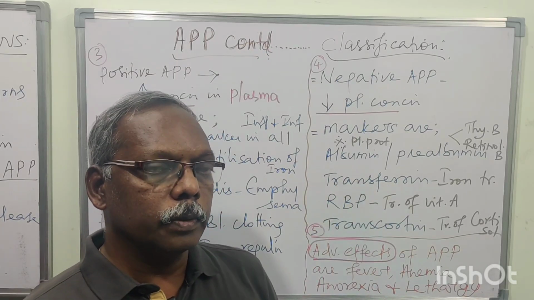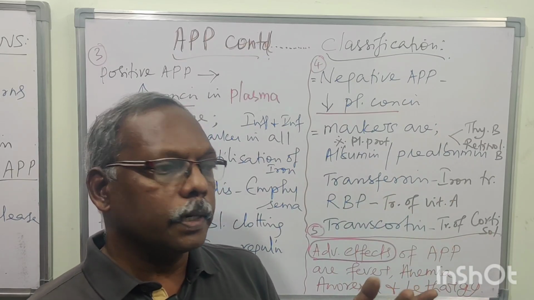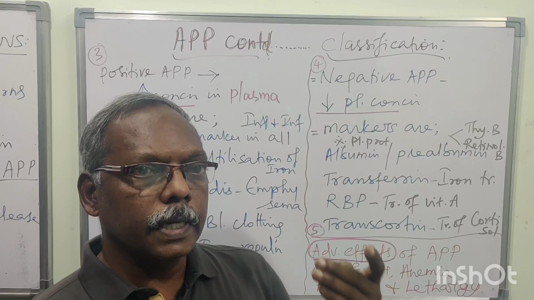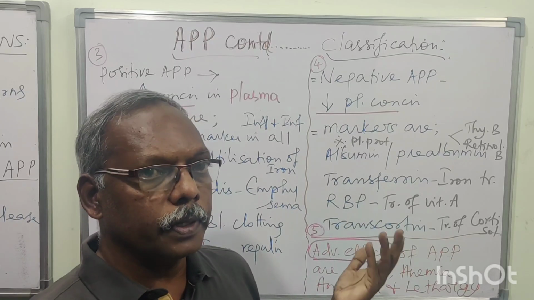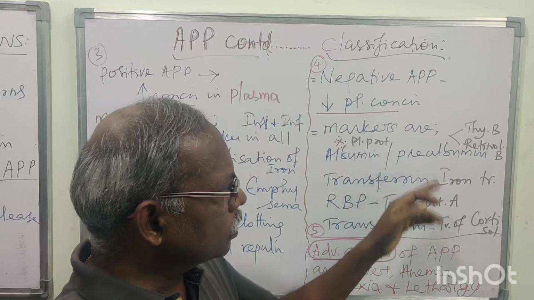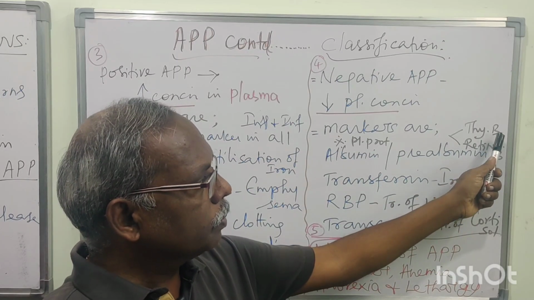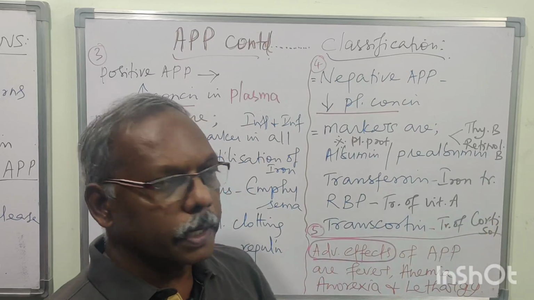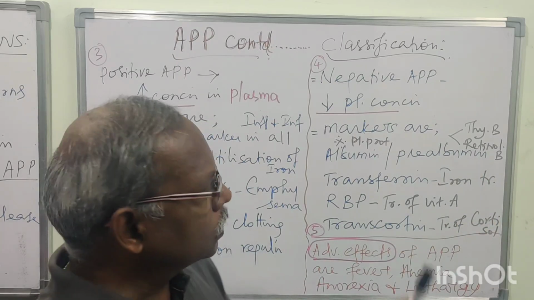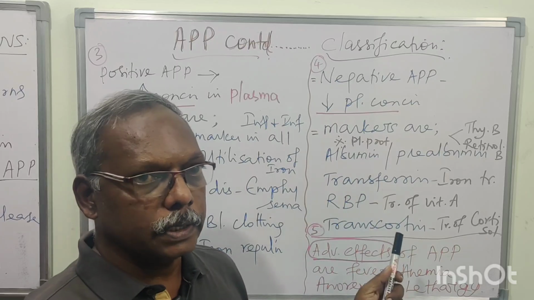Then albumin, this is one of the very important plasma proteins. The functions are: it maintains the colloidal osmotic pressure, acts as a nutrient, is involved in acid base balance, and acts as a buffer. It has important functions. Next one is prealbumin. It has two forms, that is thyroid binding prealbumin and retinol binding prealbumin, right? Here also you have to pick up any 2 or 3 with their functions.